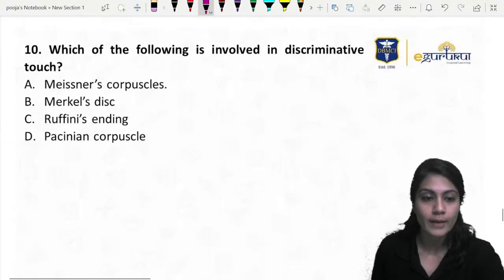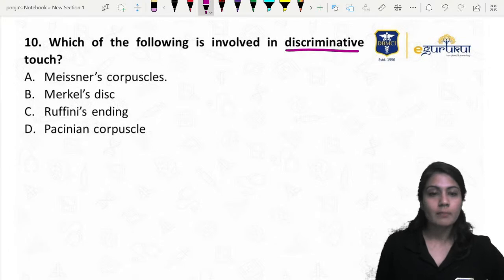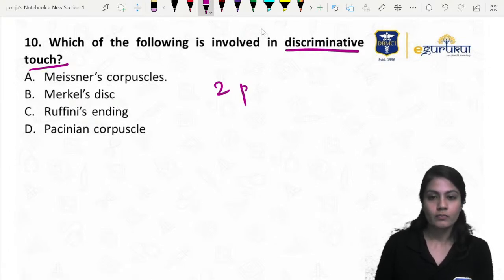Okay, children, let's move ahead. Which of the following is involved in the discriminative touch? That means what they are asking is 2-point discrimination.